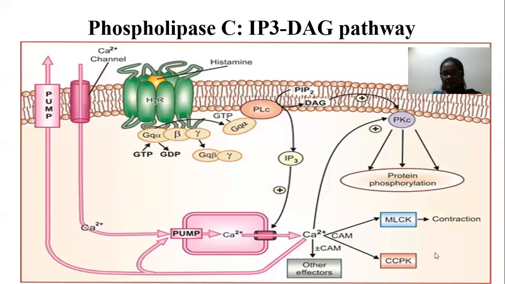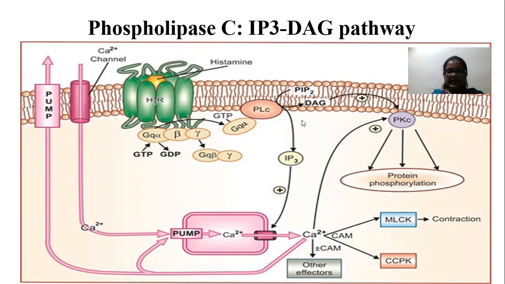Then what about termination, if the agonist is removed? This pathway is degraded by termination of the second messenger. So what is that? IP3 is dephosphorylated to inositol. What is inositol? Again, it is reutilized in the synthesis of PIP2.